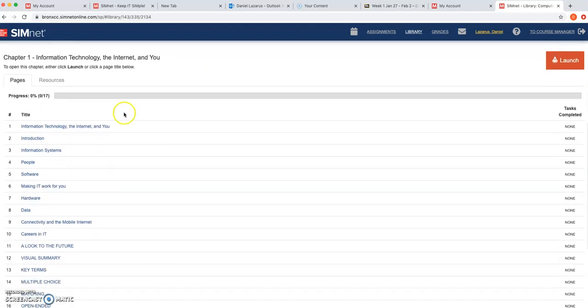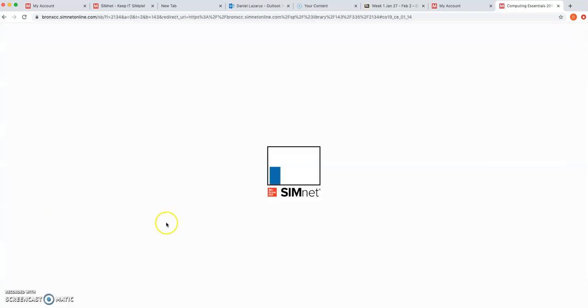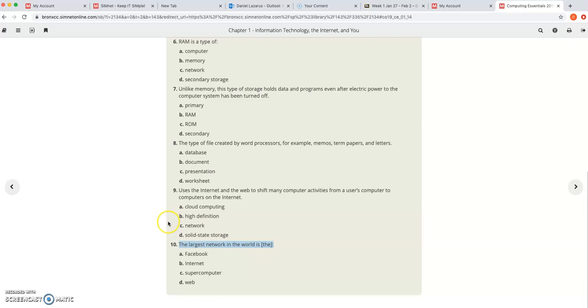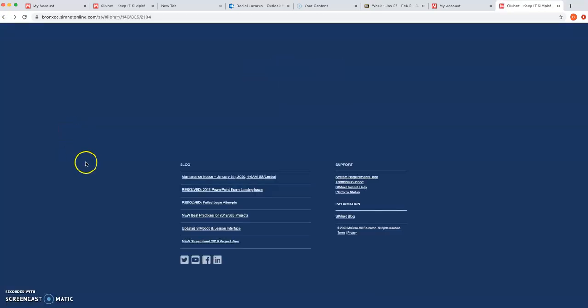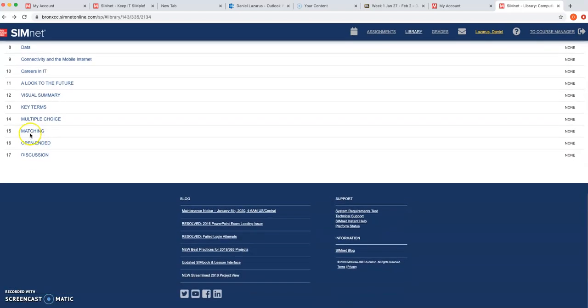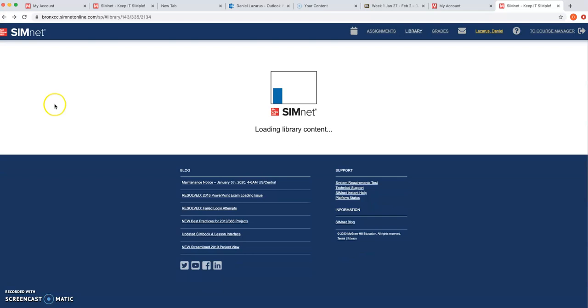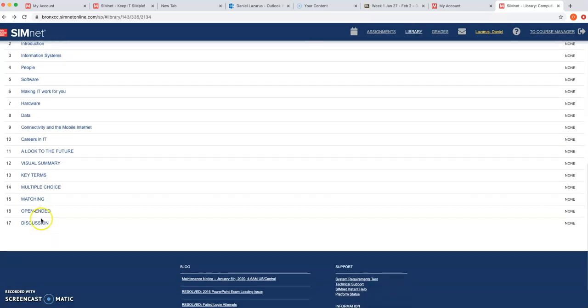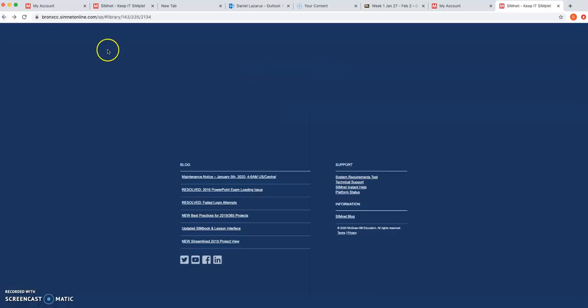Each chapter has several pages that you can read, and at the end of each chapter there are sample multiple choice questions, matching questions, and open-ended essay questions. So it's a very helpful book that you could take a look at.